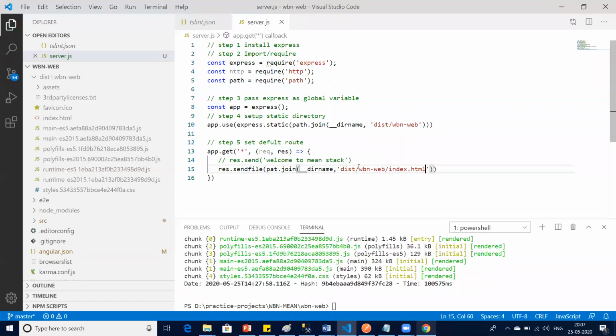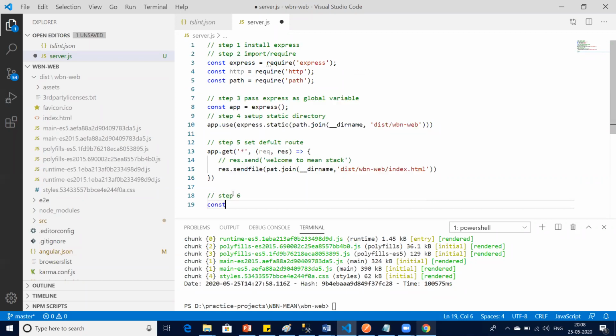Default route means when the application starts, what is the default page which is going to come, right? That also you set. Now what next? Next is, have you created your server? Answer is no. So step 6, create a server.